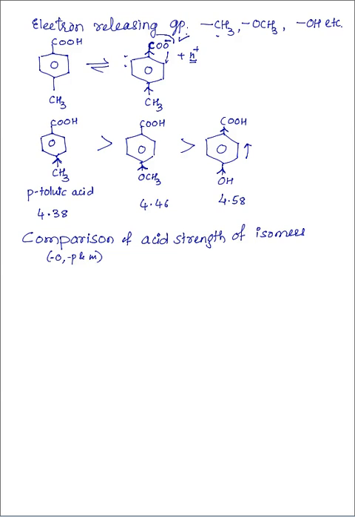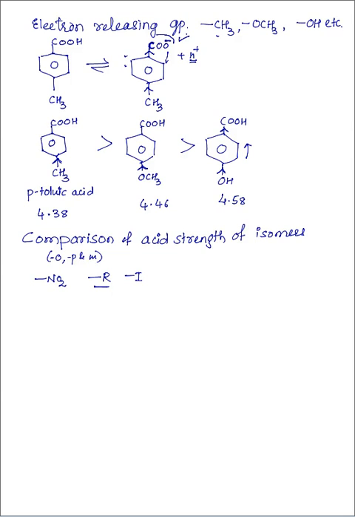Among these, the nitro group present in nitrobenzoic acid is a powerful electron withdrawing group in nature. It increases the acidic strength of carboxylic acids through minus R, that is negative resonance effect, and negative inductive effect. Both the effects are observed here.